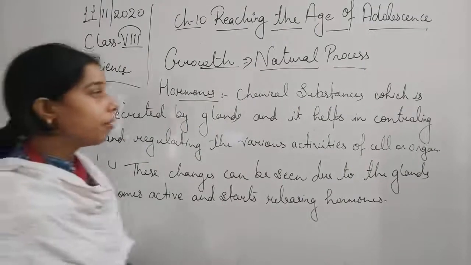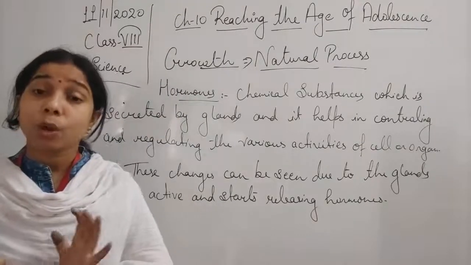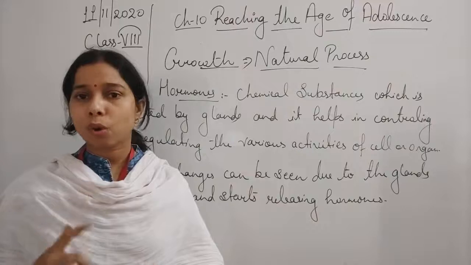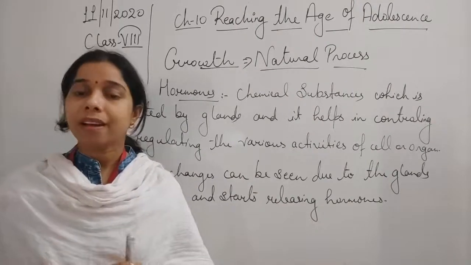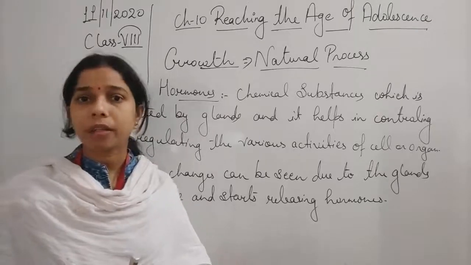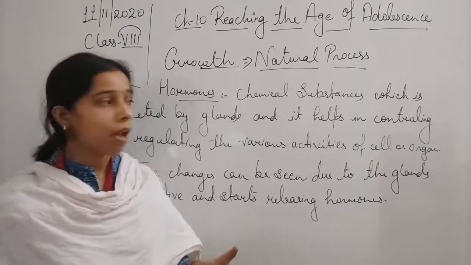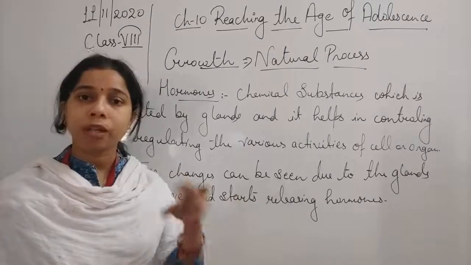Okay, so we can say that these are the chemical substances whose role is to regulate, to control the activity of a certain cell, which we can call the target organ or the target cell, or that of the organs. So it helps in controlling or regulating.